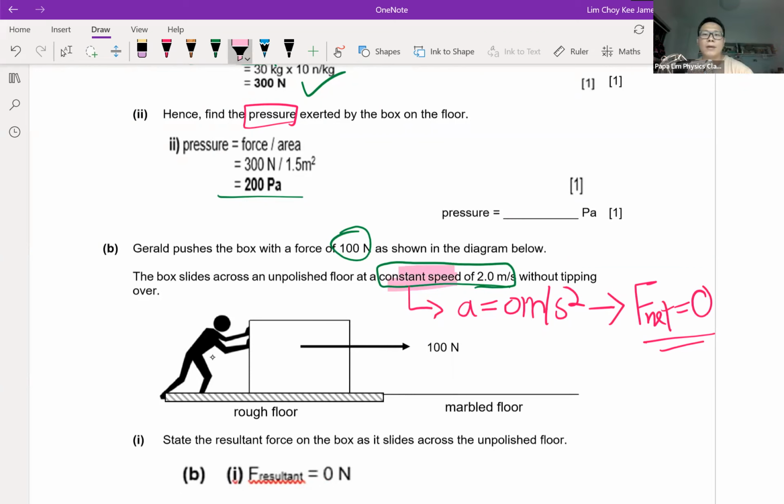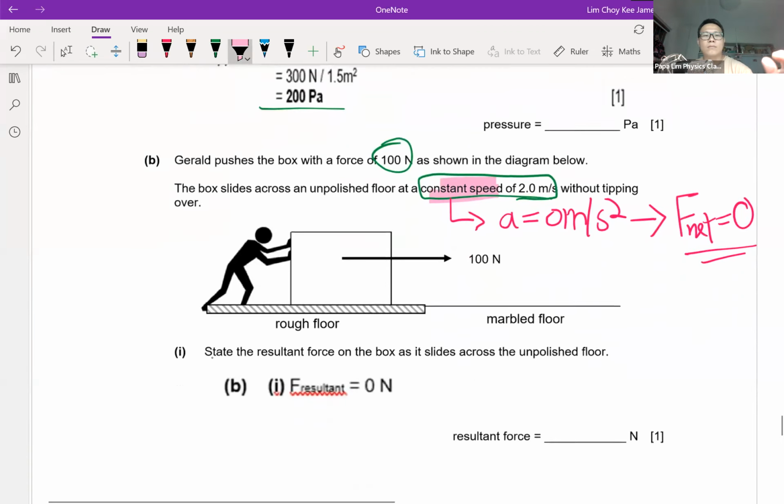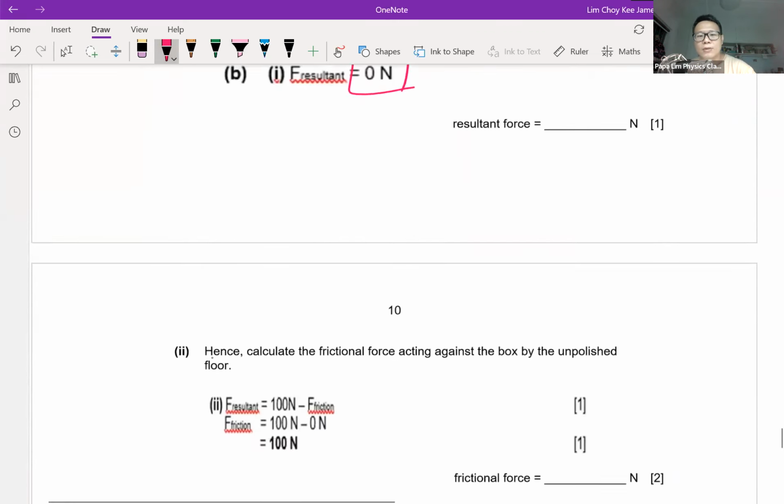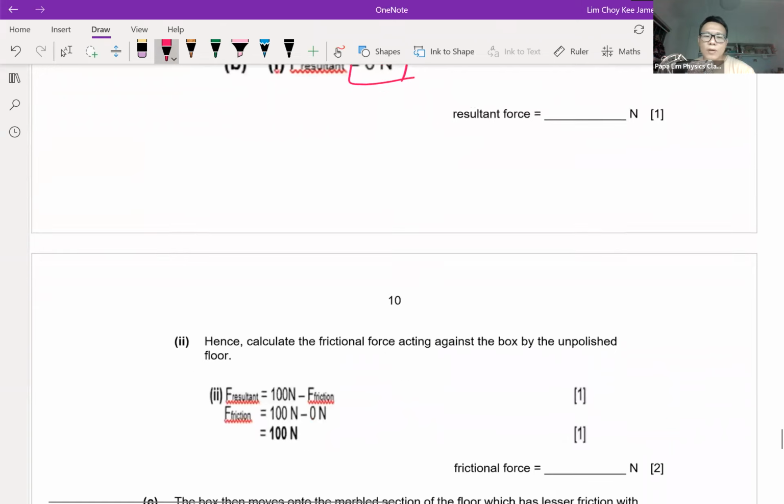So you must be alert. Now, what is the resultant force acting on the object? Like I mentioned before, because it's constant speed, acceleration is 0, net force will be 0. So without doing any calculation, you actually know the answer is 0 straight away. It's quite a standard, common trick. So students, you have to be careful.